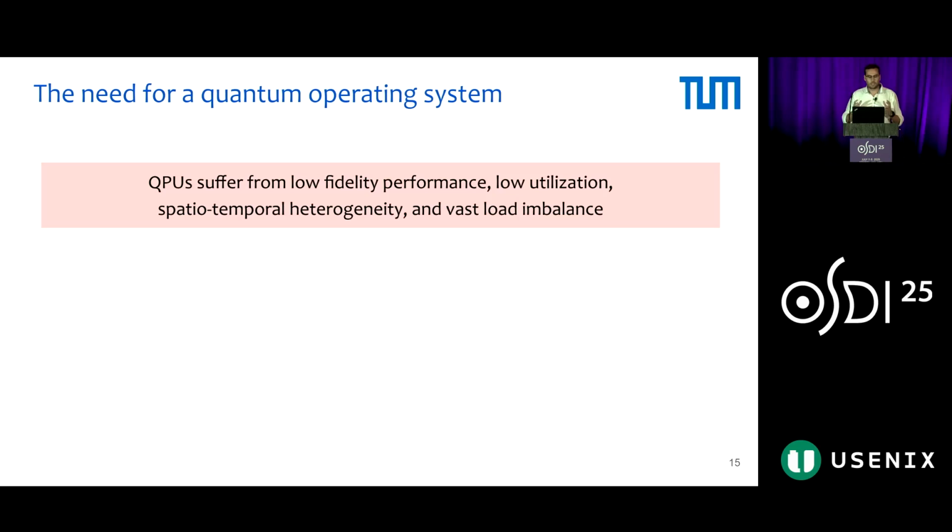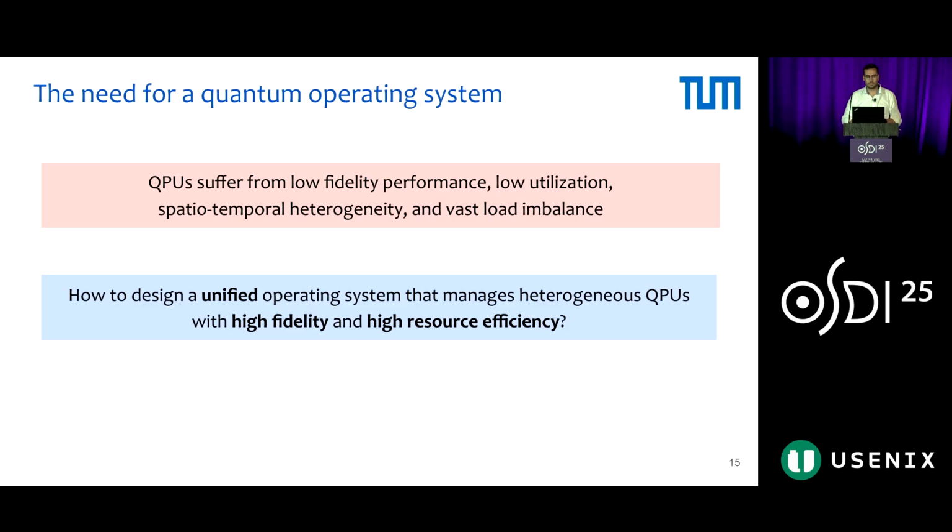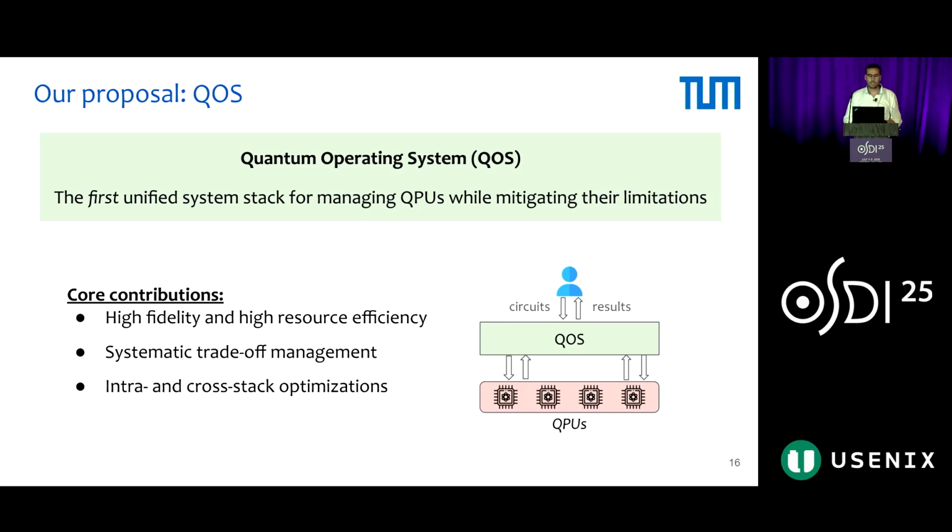To sum up, QPUs suffer from low utilization, low fidelity, spatiotemporal heterogeneity, and vast load imbalance. While there exist some ad hoc approaches for these problems individually, we ask the following question: how to design a unified operating system that manages heterogeneous QPUs with high fidelity and high resource efficiency? To this end, we propose QoS, Quantum Operating System, which is the first unified system stack for managing QPUs while mitigating their inherent limitations holistically. The core contributions are that we achieve high fidelity and high resource efficiency. We systematically manage the trade-offs associated with quantum cloud computing, and we achieve intra- and cross-stack optimizations.